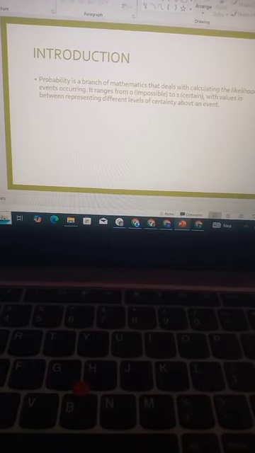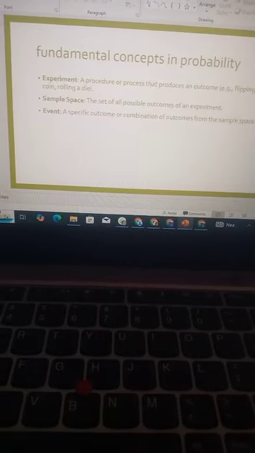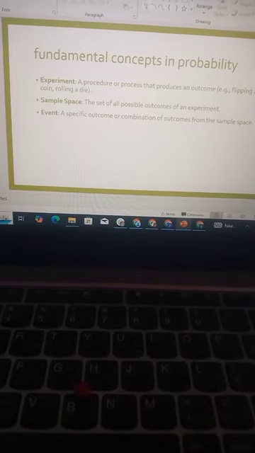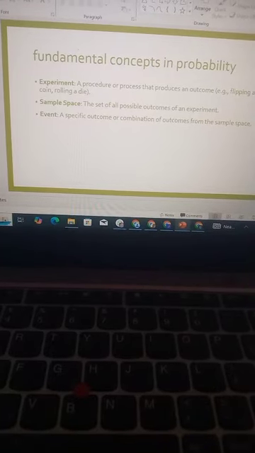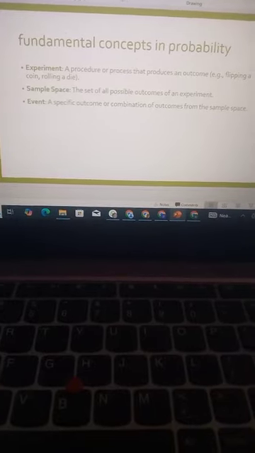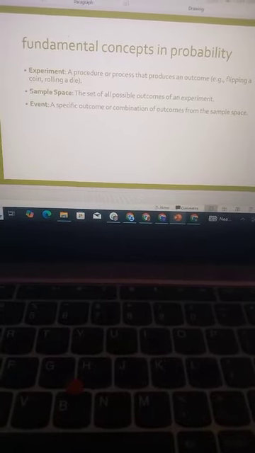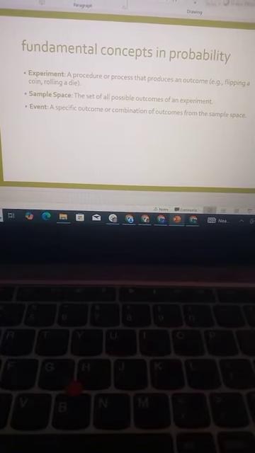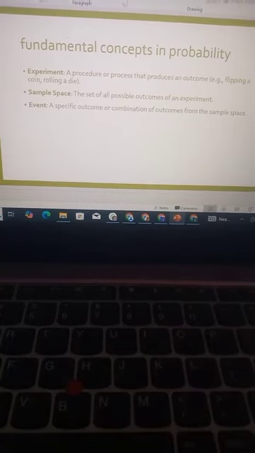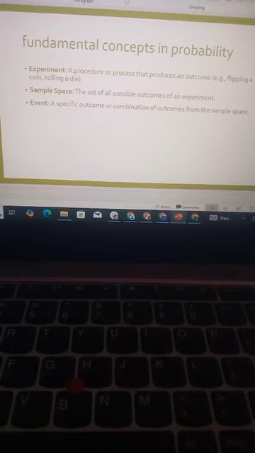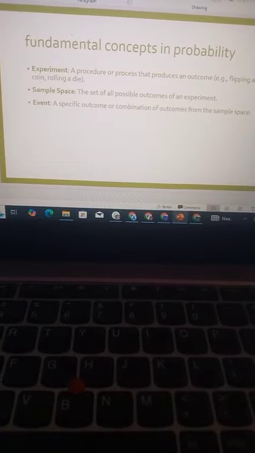Let's move to our next topic. Let's discuss the fundamental concepts in probability. First, we have the experiment. This is the procedure or process that produces an outcome. For example, flipping a coin or rolling a die.